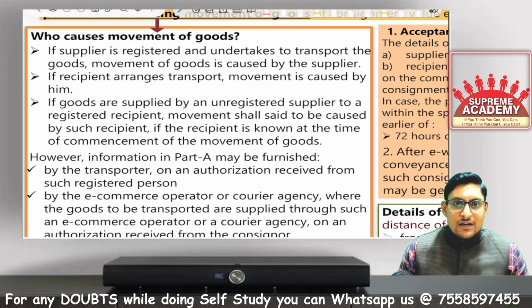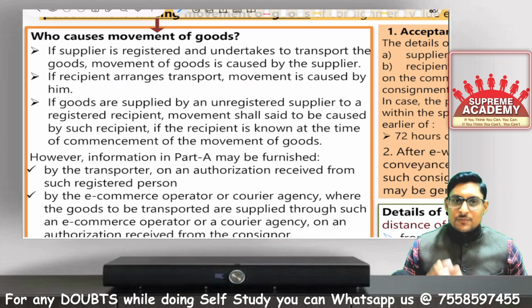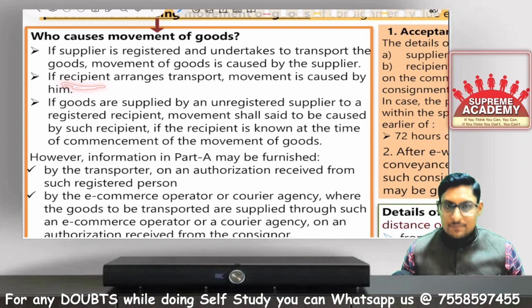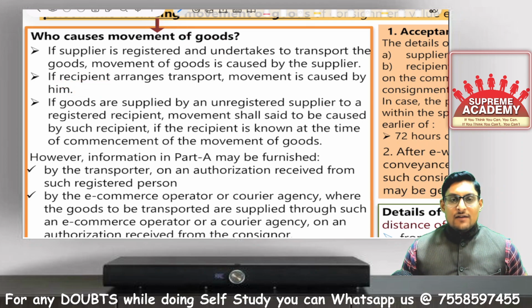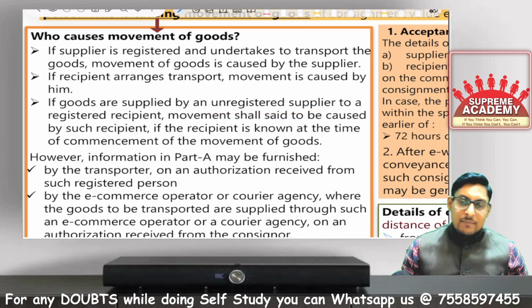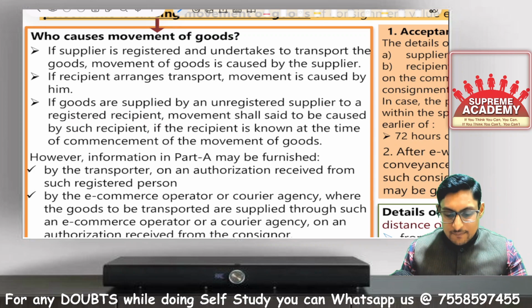What if the registered recipient tells the supplier, no, I will arrange the transportation on my own? The transportation is now going to be arranged by the recipient. In this case, who is the person causing movement of goods? The registered recipient. And when the supplier is unregistered but the recipient is registered, in that case the person causing movement of goods will be that registered recipient. So remember these 3 cases. Only these 3 are the persons causing movement of goods.